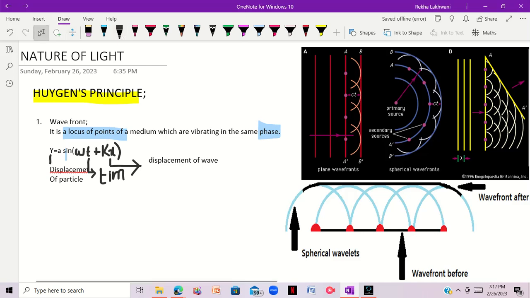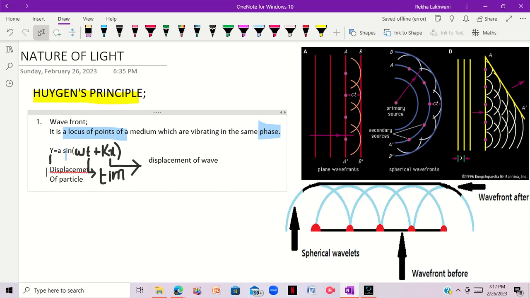Now, what is wavefront? Wavefront is basically the location of points in a certain medium which cover equal displacement in equal time. These are the points in a medium which are vibrating in the same phase, which means they are vibrating with the same displacement and the same time. That is known as wavefront.